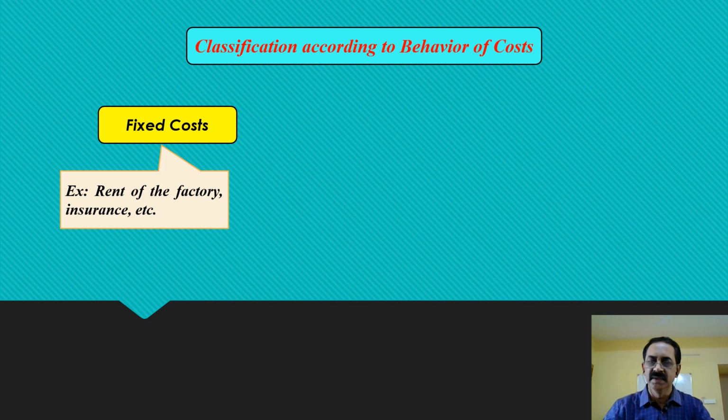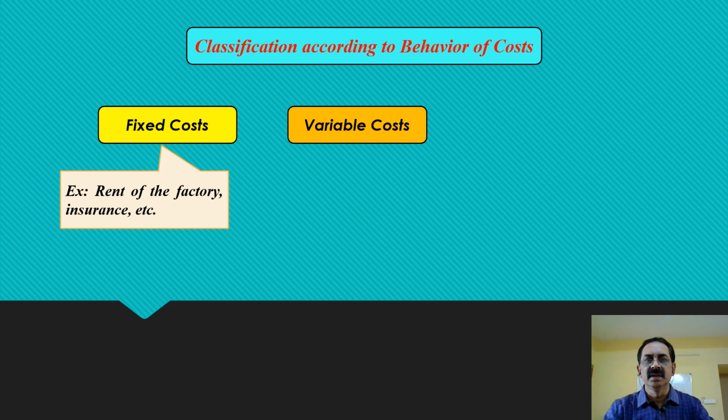They are called fixed cost. The second classification is variable cost. Variable costs are also popularly called marginal cost. They vary depending upon the change in the output. If one unit of output increases, variable cost increases, and if it decreases, then variable cost also decreases, and vice versa.